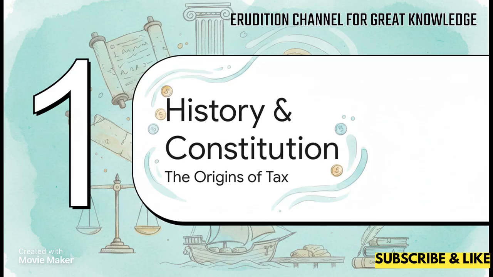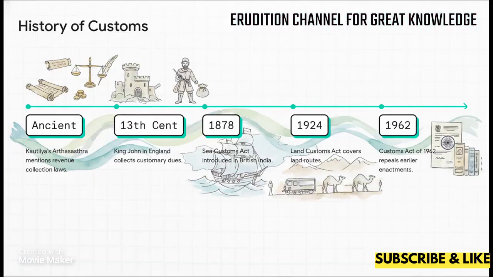Section 1, History and Constitutional Basis, the Origins of Tax. You know, the collection of customs revenue isn't just some modern bureaucratic invention. It's been around since time immemorial in India. The laws and punishments are literally right there in Kautilya's ancient text, the Arthasastra. But the modern system of taxation, that is entirely a British legacy.